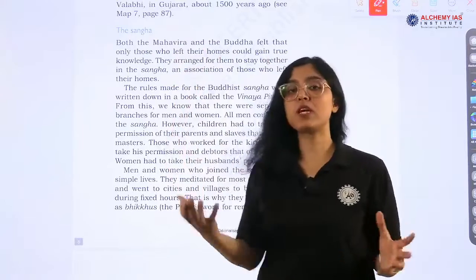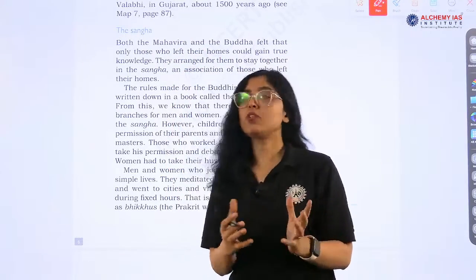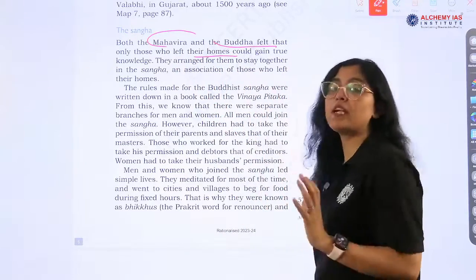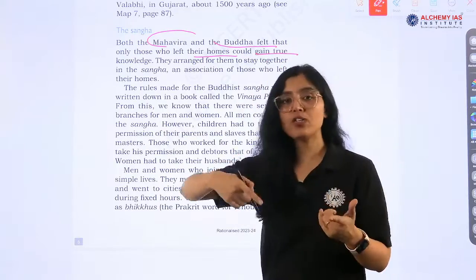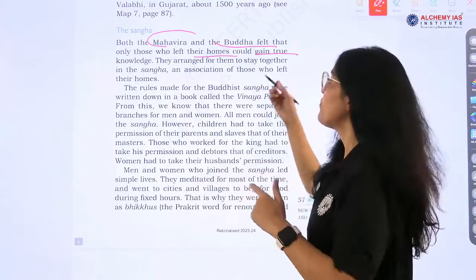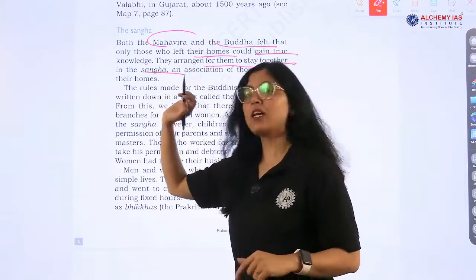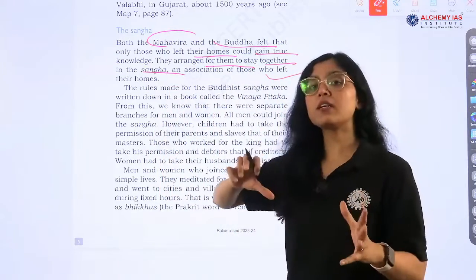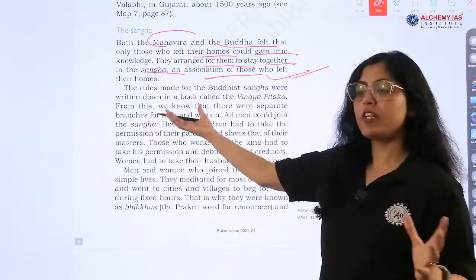See, now Sangha. There is a Sangha in both Buddhism and Jainism. So these Sanghas, Mahavira and Buddha felt that only those who leave their home can gain true knowledge, right? Because you have to overcome your desires, right? So they arranged for them to stay together in the Sangha. They made this Sangha, right? An association. What is Sangha? An association of those who left their homes.